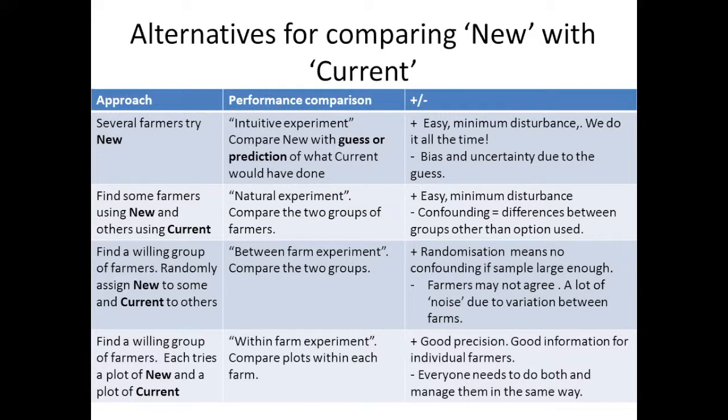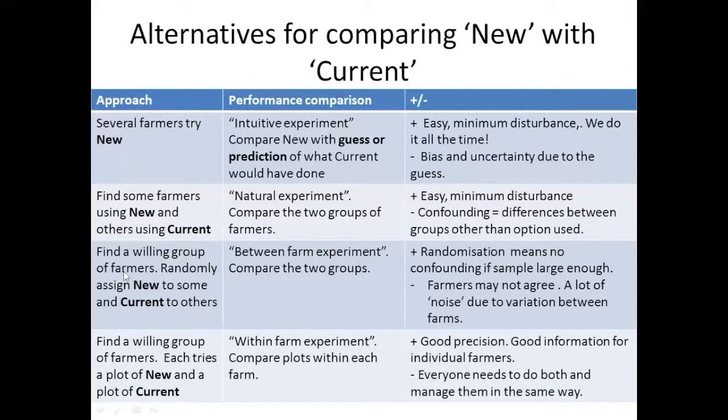But in terms of understanding the difference between these two options, it has a problem, because there might be differences between these two groups of farmers other than just which of these two options they use. So we have a problem with what's called confounding. But those sorts of natural experiments are actually what we're doing every time we do a survey and observe what people are just doing out there when we don't set up an experiment.